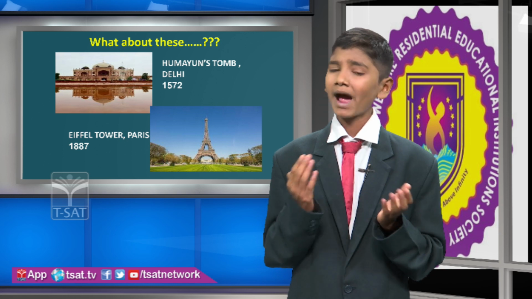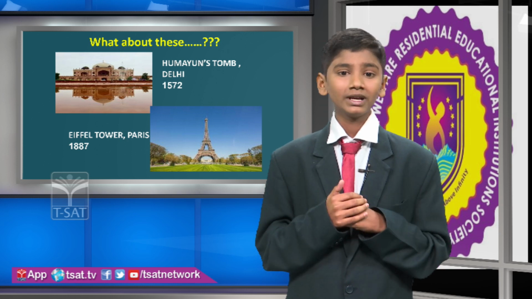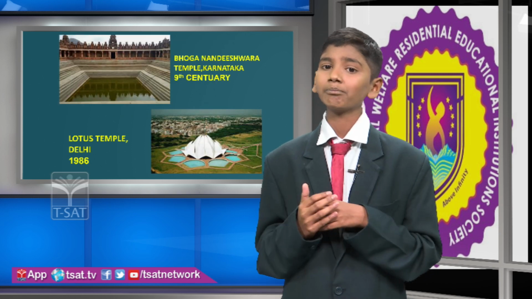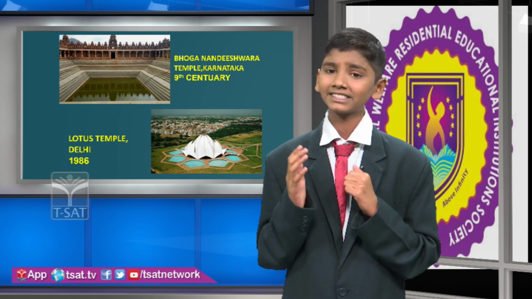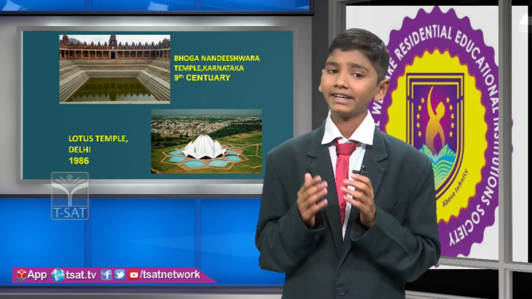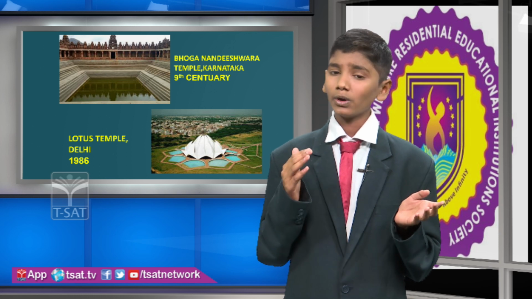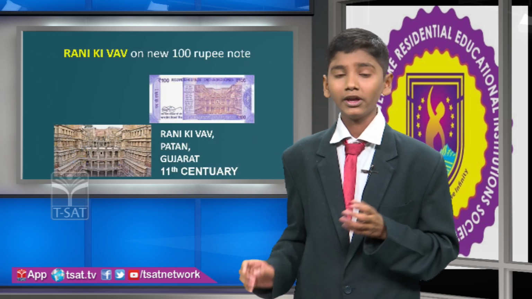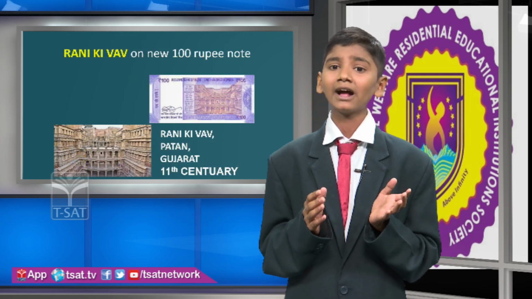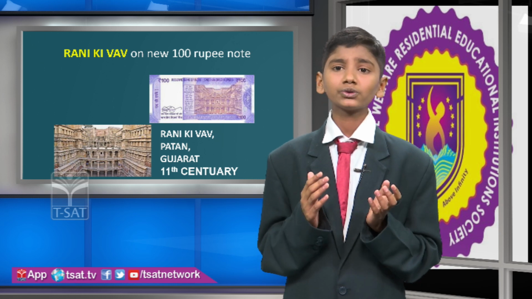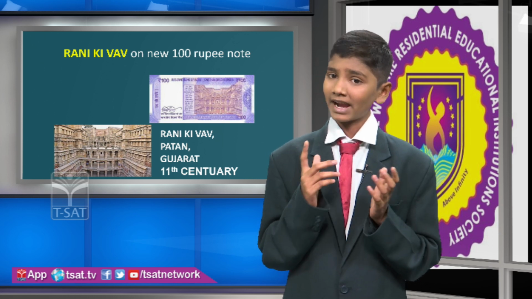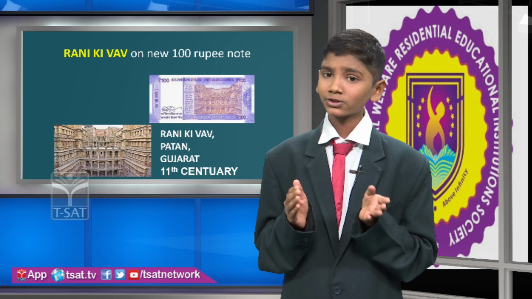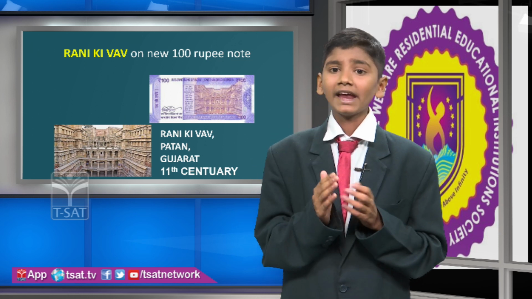What about this? Humayun's Tomb, Delhi, 1572. Eiffel Tower, Paris, 1887. Bhoganandishwara Temple, Karnataka, 9th century. Lotus Temple, Delhi, 1986. These are beautiful over years and years because they are symmetric. The new 100 rupee currency note has raised curiosity about the historic architectural beauty of Rani Ki Vav in Gujarat, which is designed like a temple combined with a water storage system and has symmetry in its architecture.